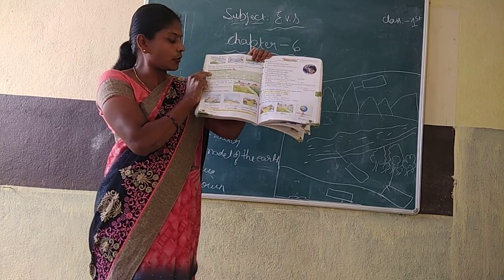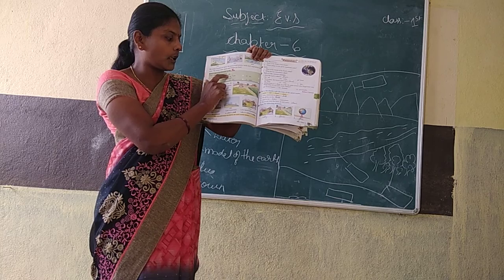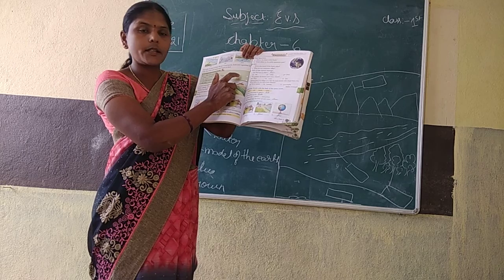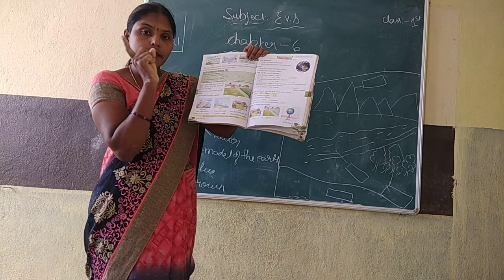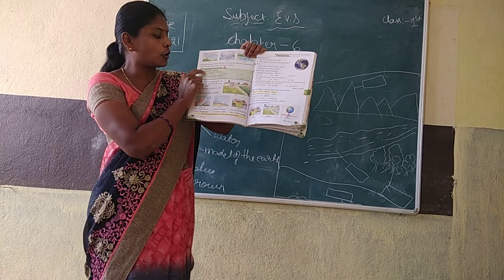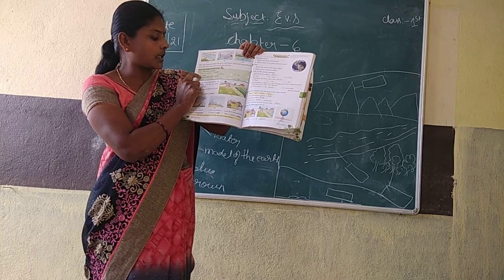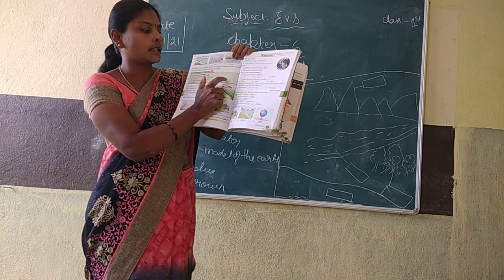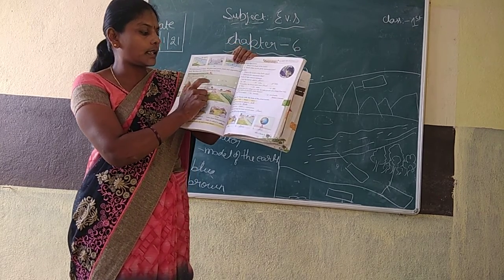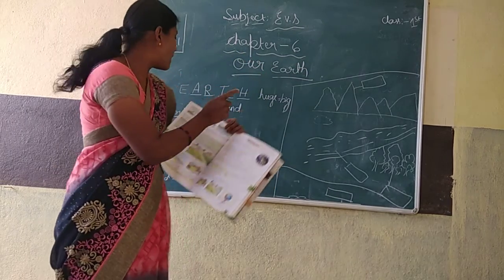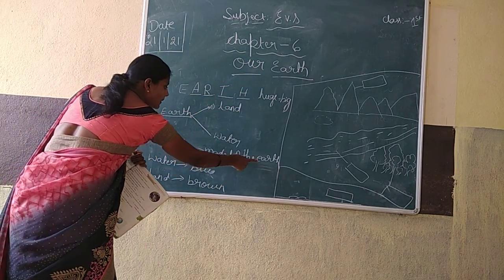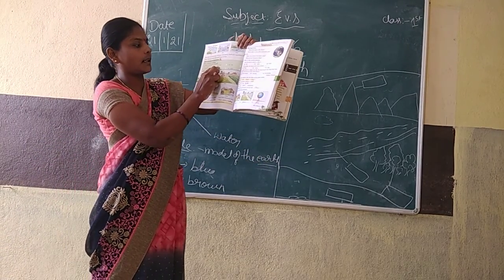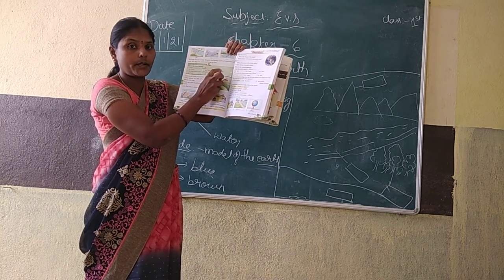Next, multiple choice questions are given. Globe is the model of dash. A is moon, B is earth, C is star. Which is the correct option? Globe is the model of earth. See here, model of earth, no? So you have to take earth. Second option B is correct, earth.